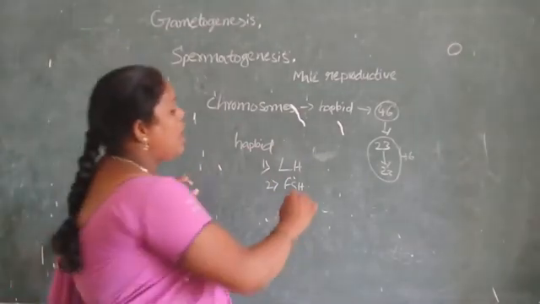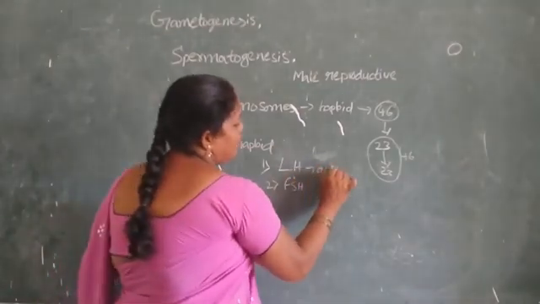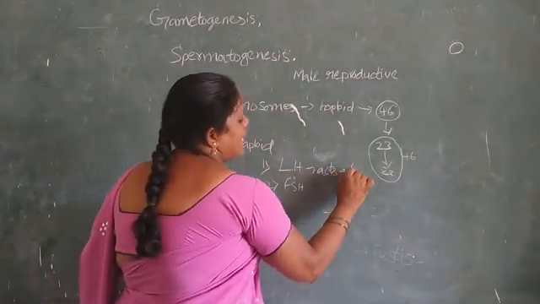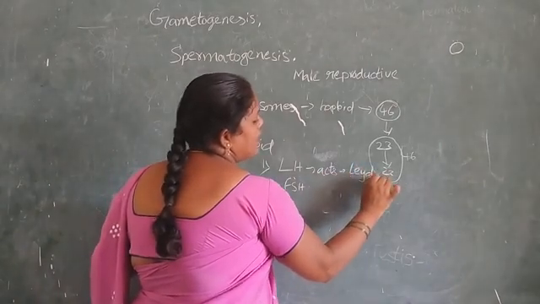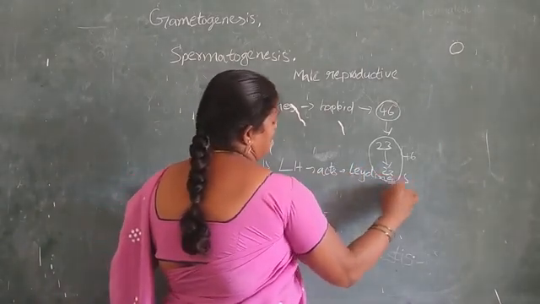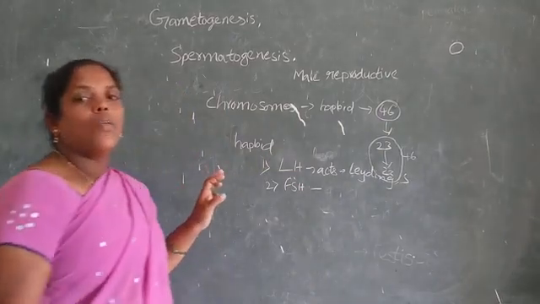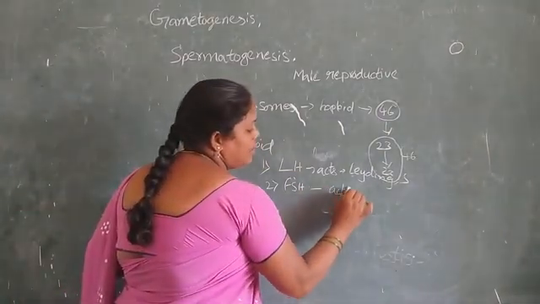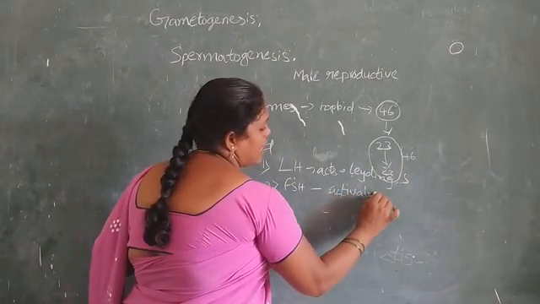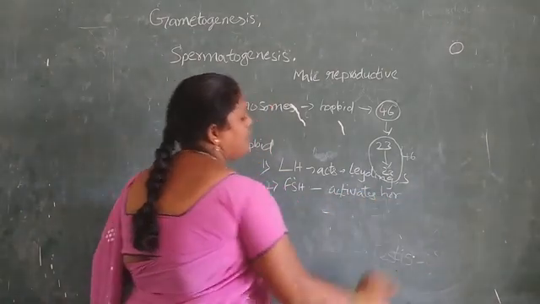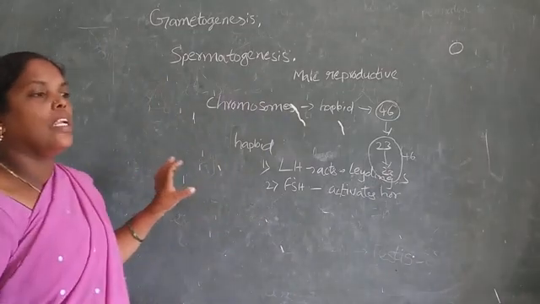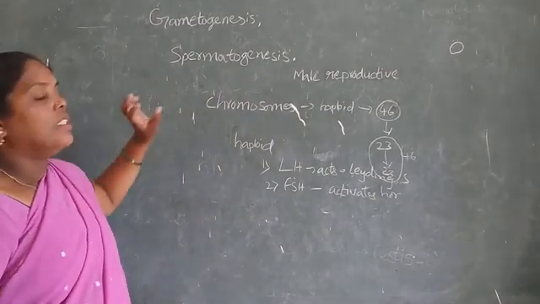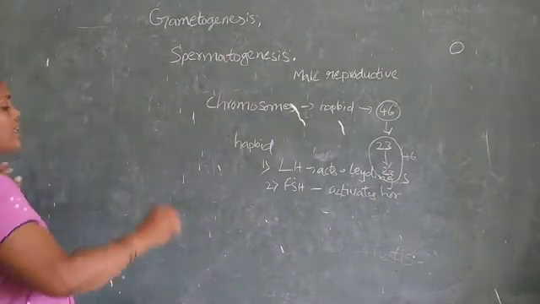Luteinizing hormone acts on the Leydig cells, and follicle stimulating hormone acts on the Sertoli cells, activating the spermatogenesis process.